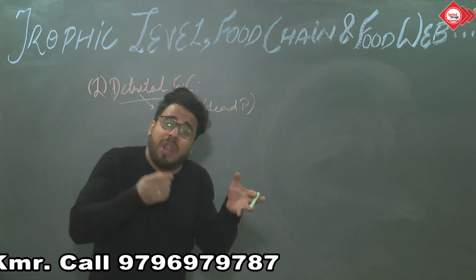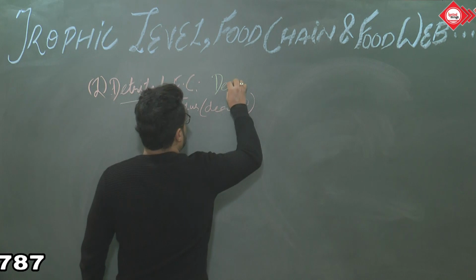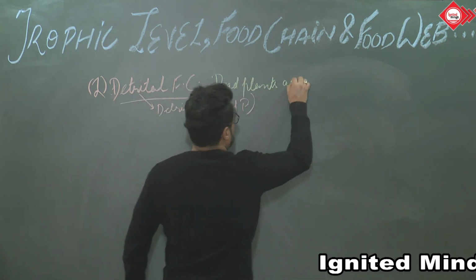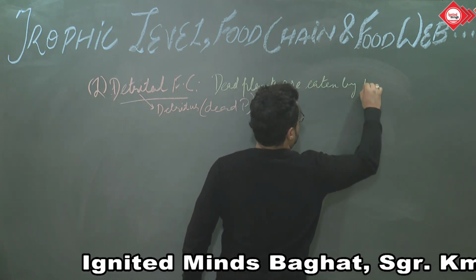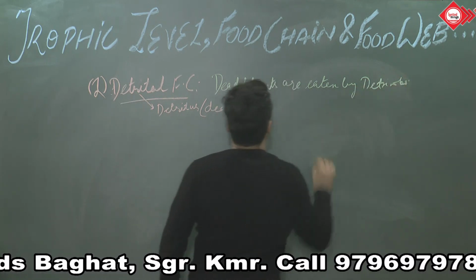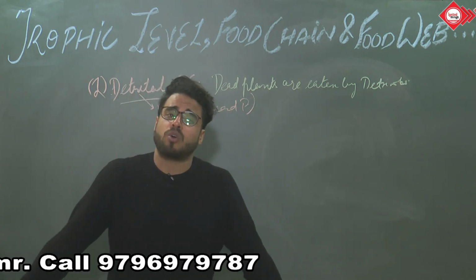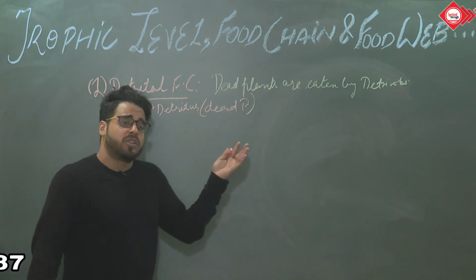Here dead plants are eaten by detritivores. Which are the detritivores? Detritivores are those which feed on dead plants and animals. So dead plants here are eaten by detritivores. Basically this is more common in the forest area. Why is this detritus food chain more common in the forest area?